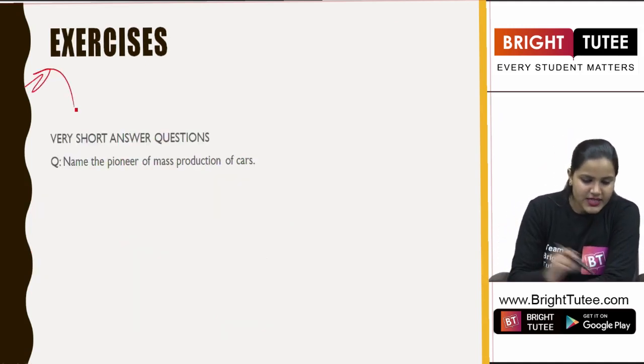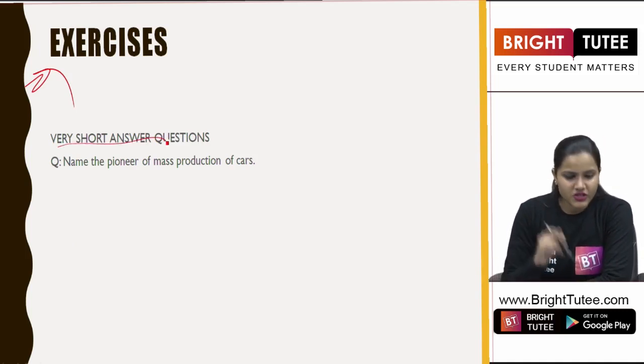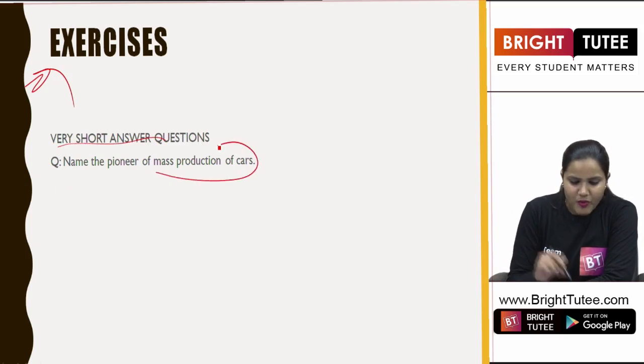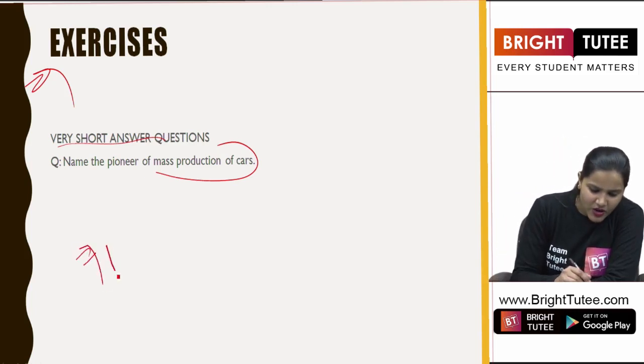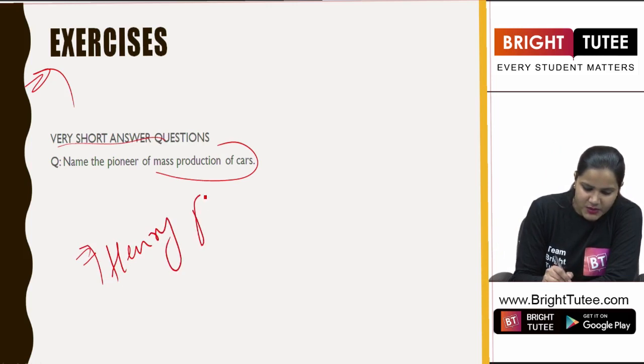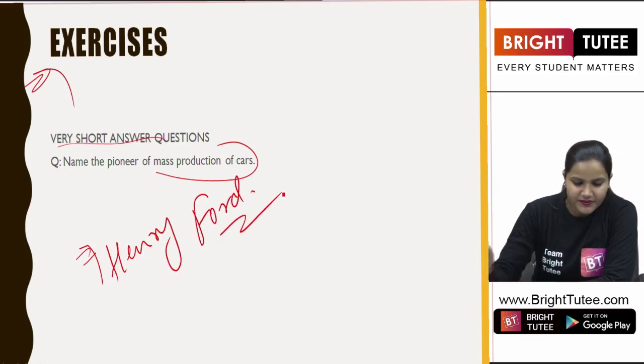Now coming to the exercise section here, students, in the very short answer questions, we have a question. Name the pioneer of mass production of cars. Now what are you going to write in this question? What is the answer that you have to write here? Yes, you have read it right. The answer is quite simple, students. Henry Ford. Okay.